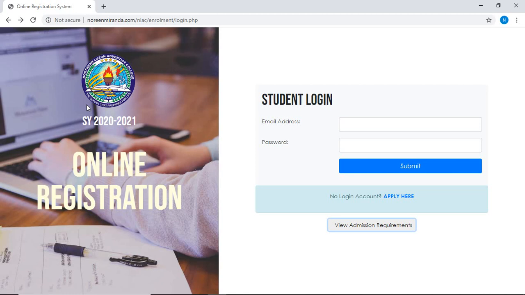All college students, whether you are a new student, transferee, or old student, are required to apply for admission. But before you do, it is recommended that you view the admission requirements first by clicking on the View Admission Requirements button.